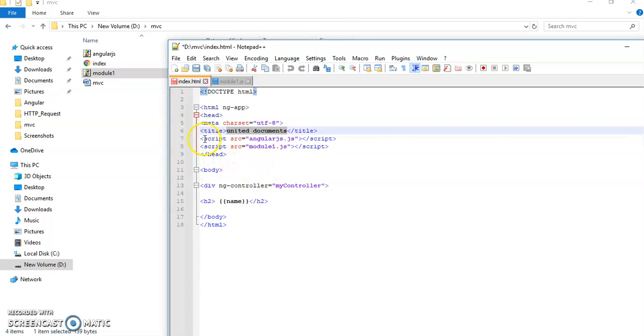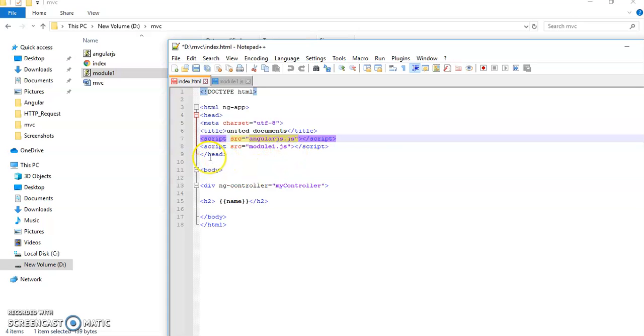After that we have to write a script with src. In src we write angular.js, which is the path of the file we downloaded from angularjs.org. This is the supporting file. Then we write another file path also, script src module1.js.